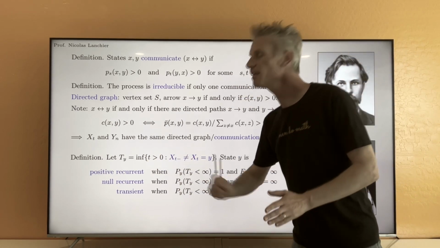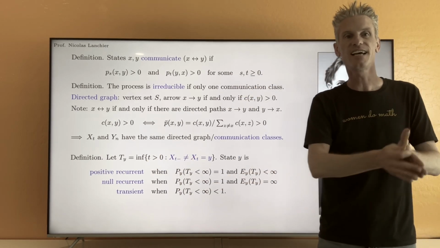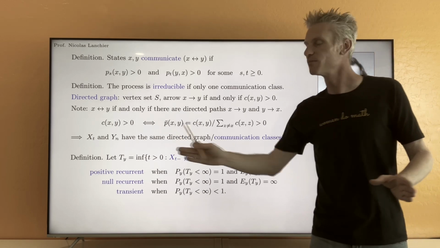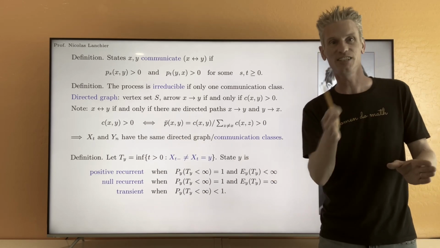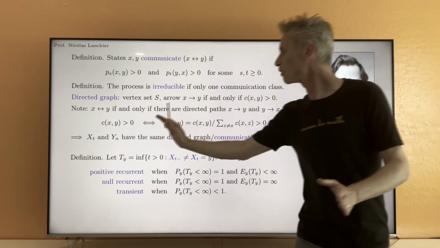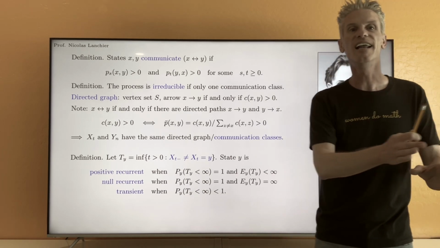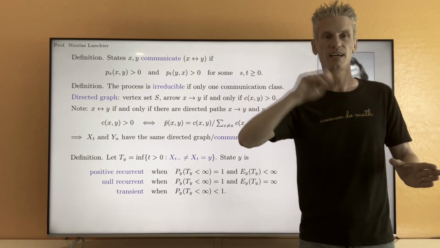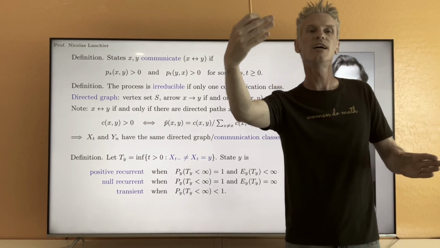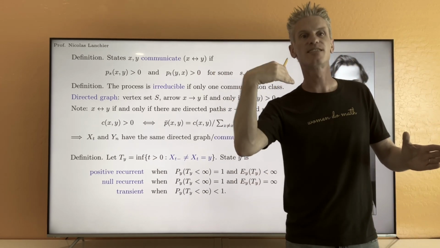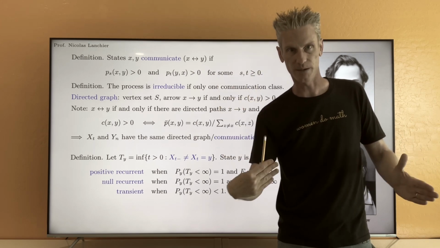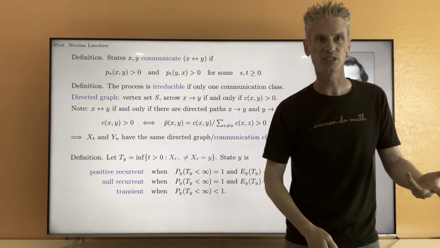So what we do here is basically we just say, starting from state y, a tiny bit after that time, so again there is no successor in real time, so a little bit after that time we are still in state y. So we let the process jump somewhere else, and we define time ty as really the next time we return to y, and so we jump from another state to state y. That's the way the time of first return is defined.